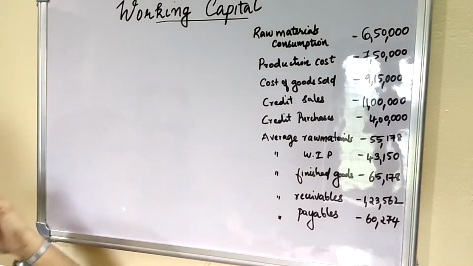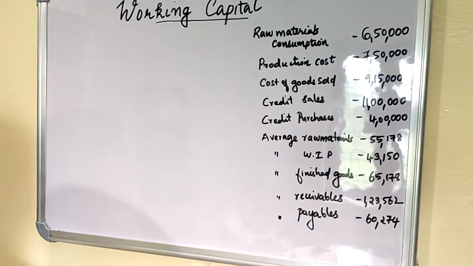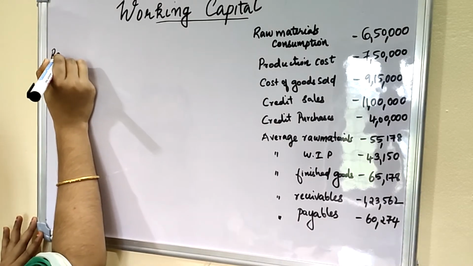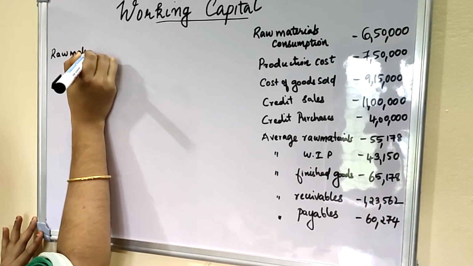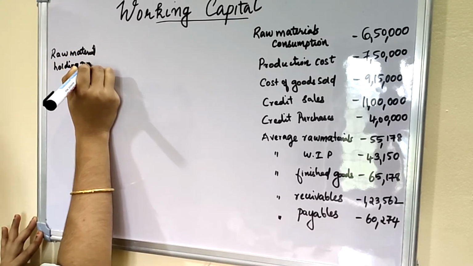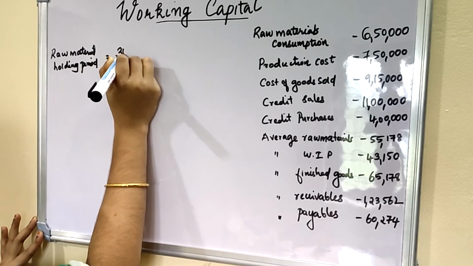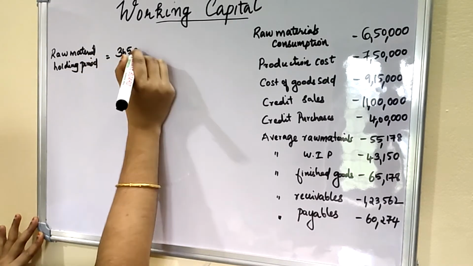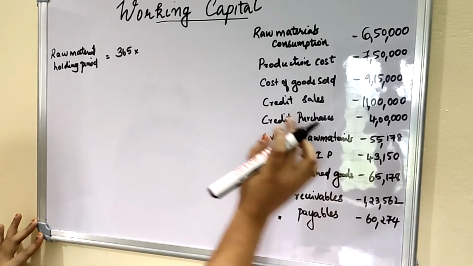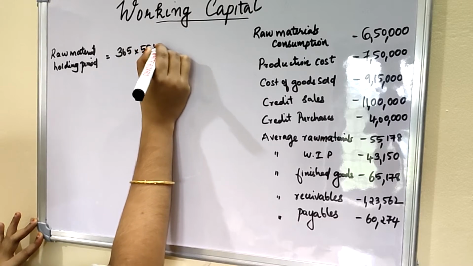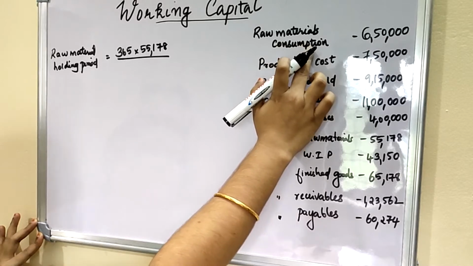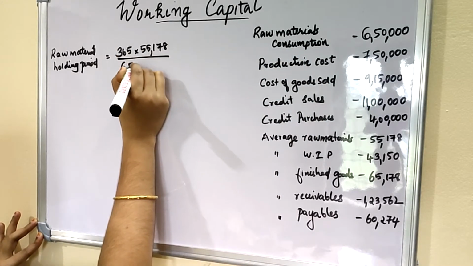This is an example. We have to calculate the operating cycle in days. So first, raw material holding period can be calculated. Raw material holding period in days: 365 is considered. 365 into average raw materials, that is 55,178, divided by what? Raw material consumption cost, 6,50,000.